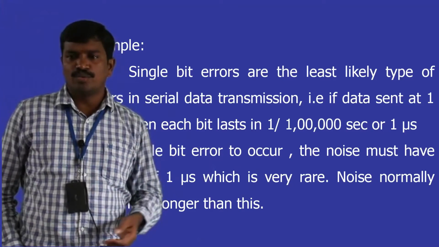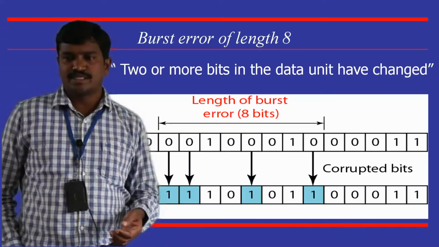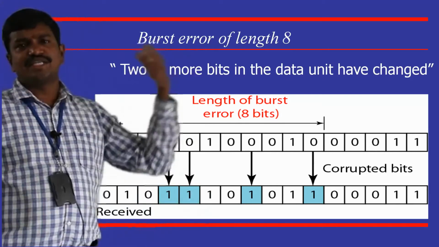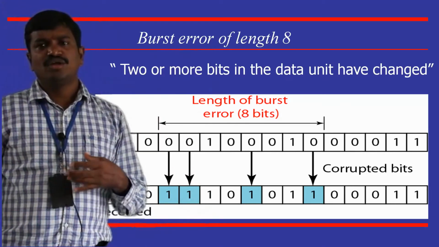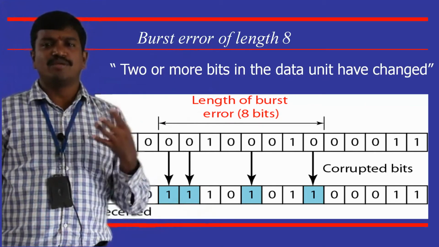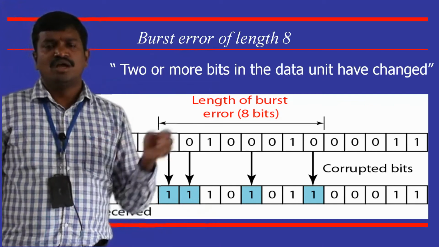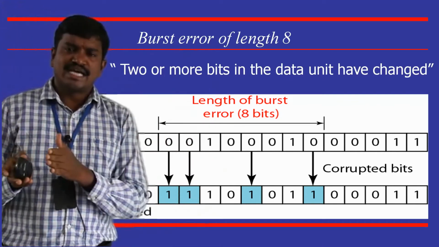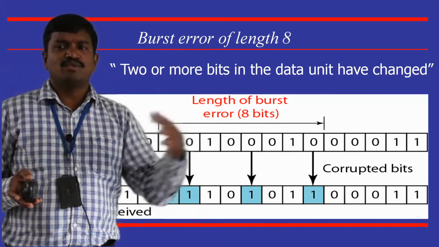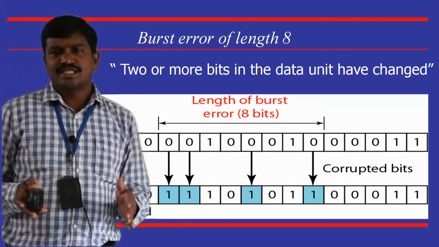We will see how we get those in the next slide. If data units are traversing, there may be a possibility of more than one bit error. It need not be sequential. In a byte, there may be a change at the start, another at the end, and likewise you may have a lot of changes in that byte.